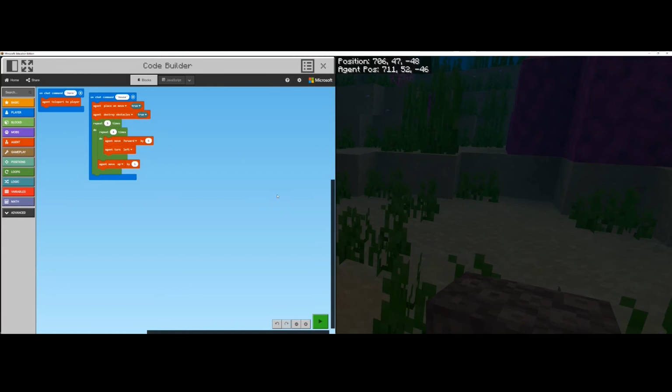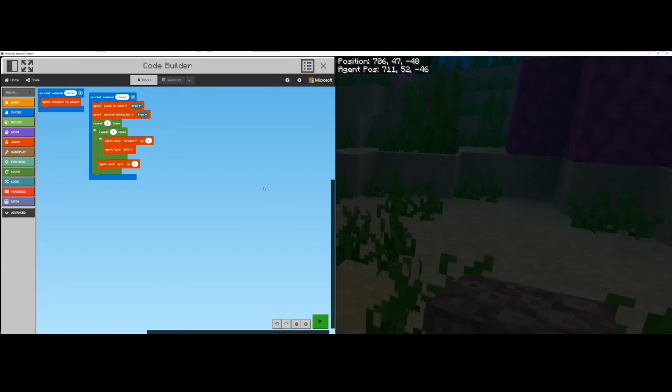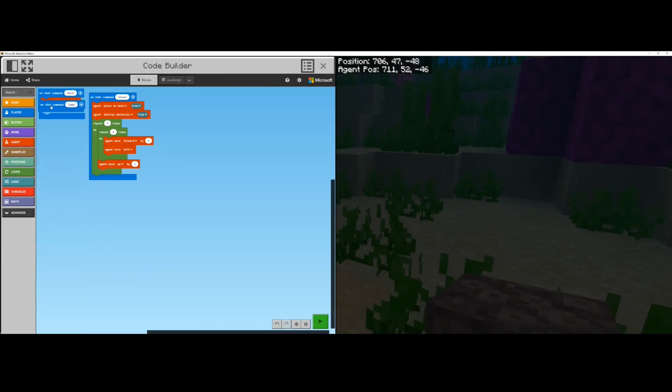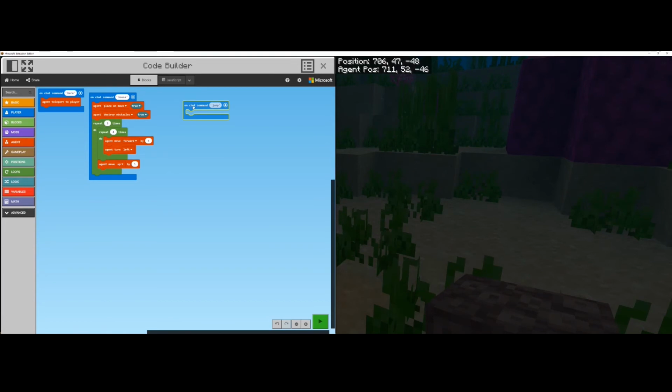Hopefully, when you were doing your research for Atlantis, you found out that a lot of animals are meant to live in Atlantis as well as the mer people and the underwater folk. So, why don't we add in some animals as well? So, we've done this before in previous episodes where we have added in some creatures to our farm.